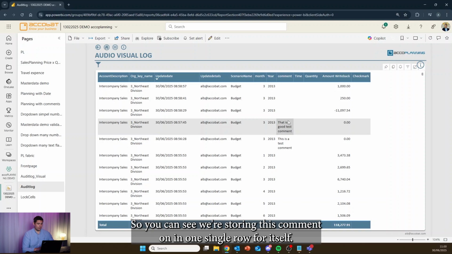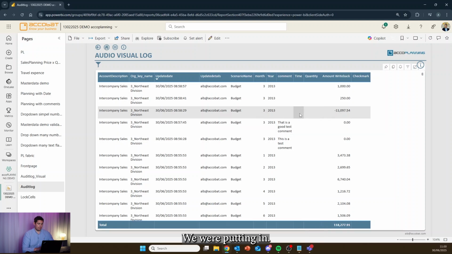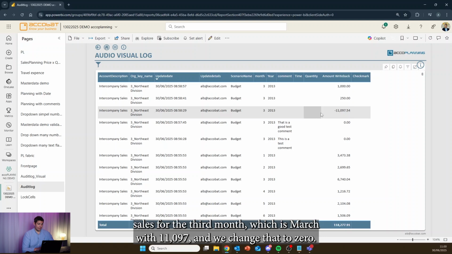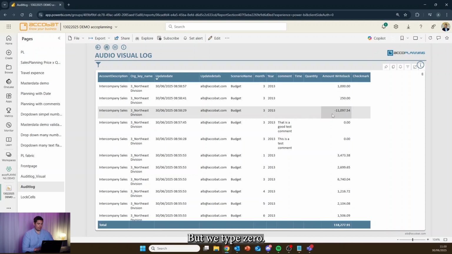So you can see we're storing this comment on one single row for itself. And then we started making some numeric changes to the values that we were putting in. If we look at this, we changed the value for intercompany sales for the 3rd month, which is March, from 11,097. And we changed that to 0. So that's the input we gave, but we typed 0.